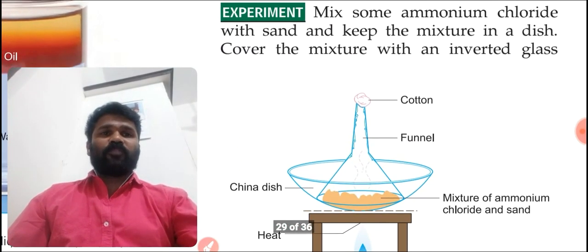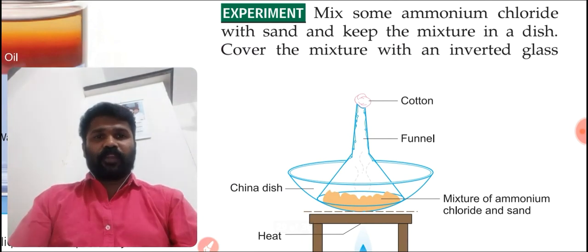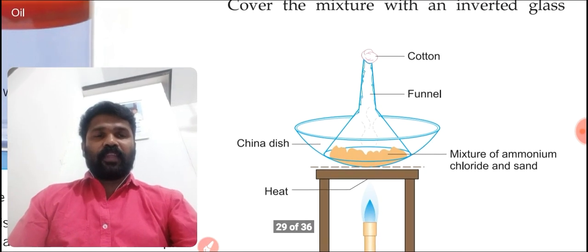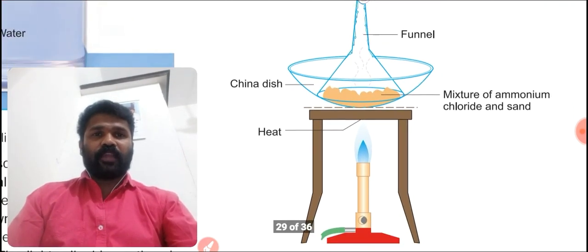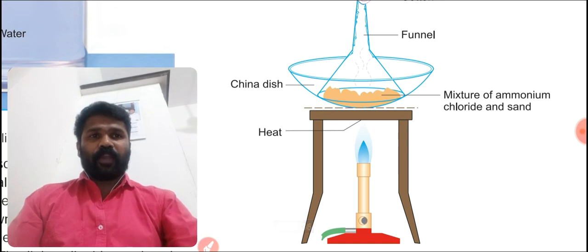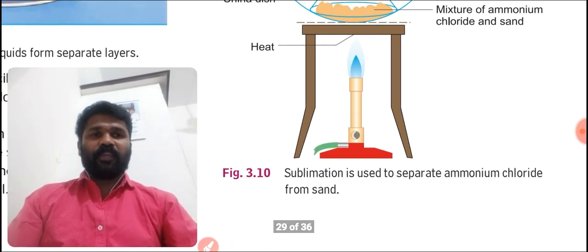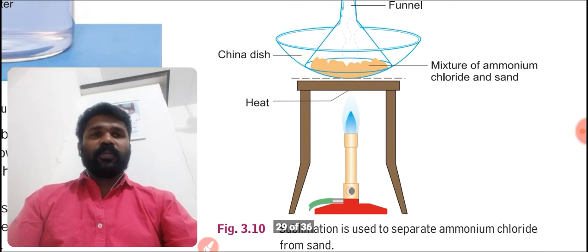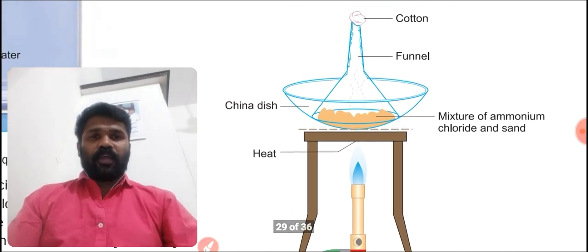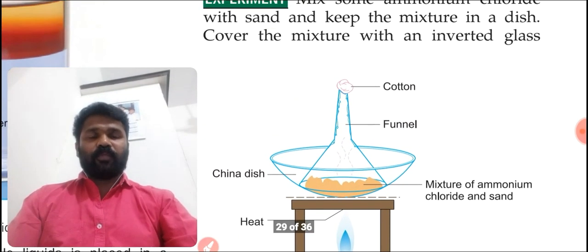So here is one experiment for this activity. Mix some ammonium chloride with sand. Here the arrangement should be done like this. This is a diagram for this experiment. Understood, students? Just observe. Sublimation is used to separate ammonium chloride from sand. For this activity, we have to keep the arrangement like this.